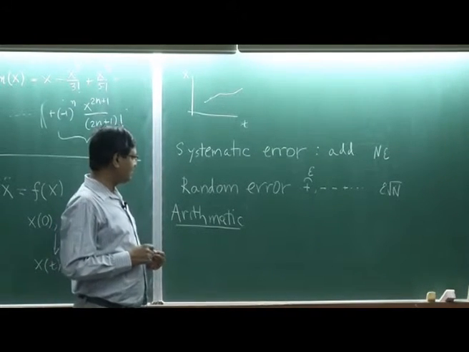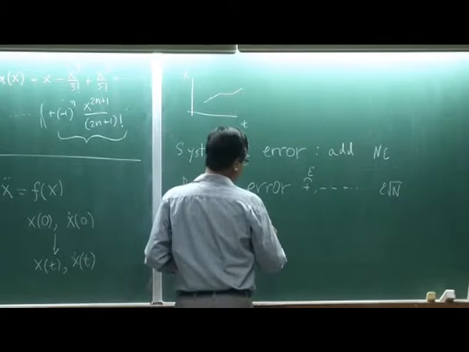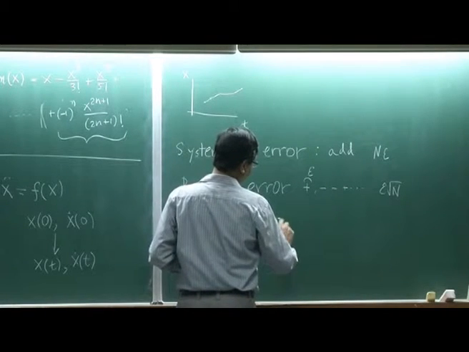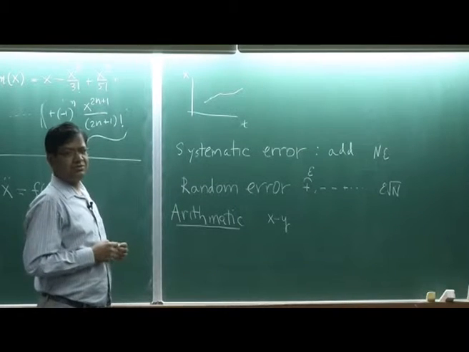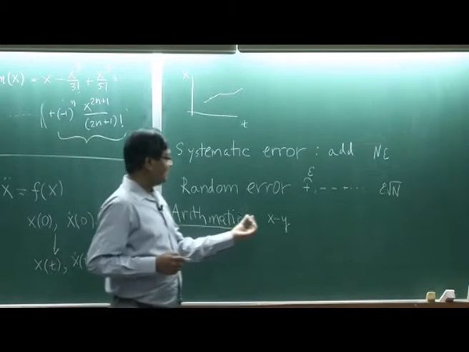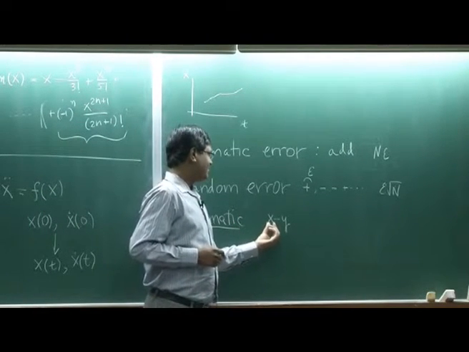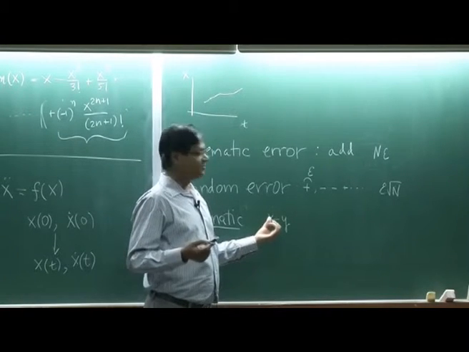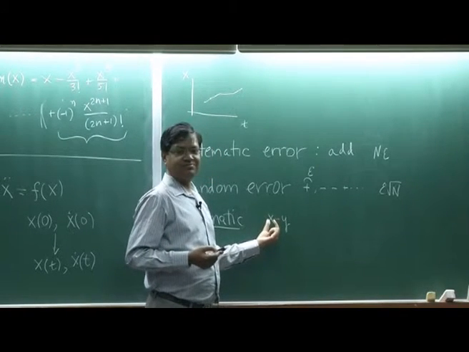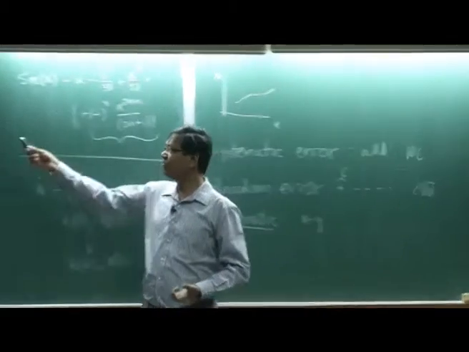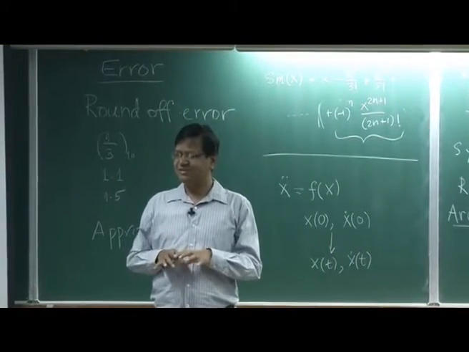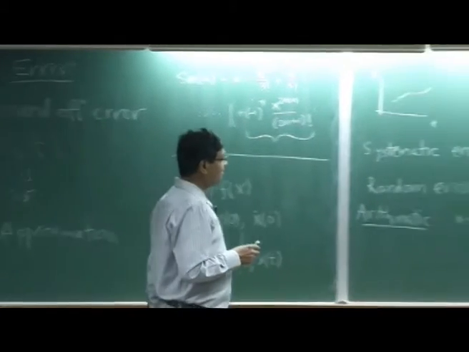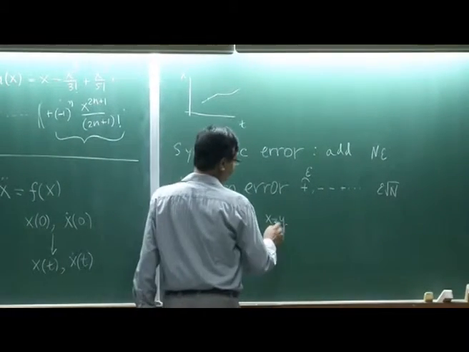So let us look at an example. I want to subtract x minus y. Okay. Now there could be some error in x. It could come from round off, or when I input it I make an error. So there could be some error in x.